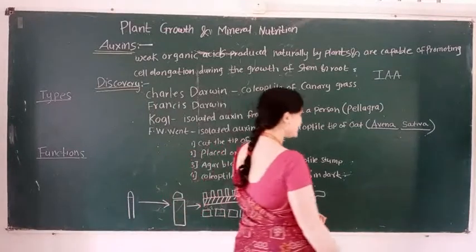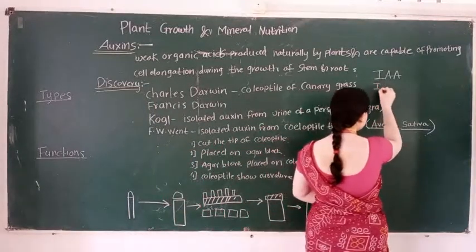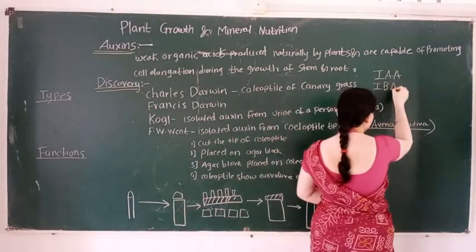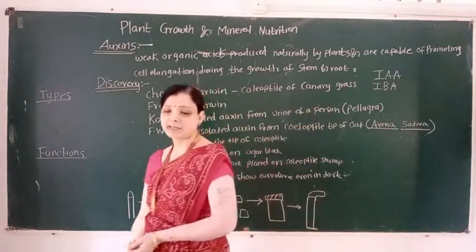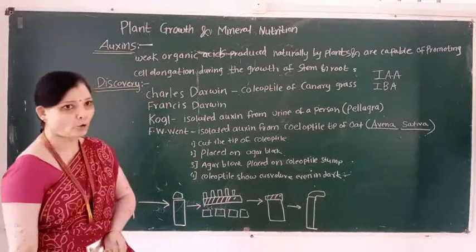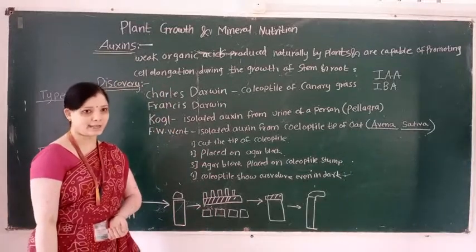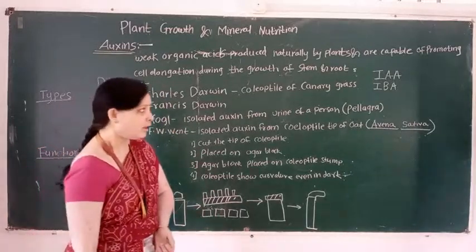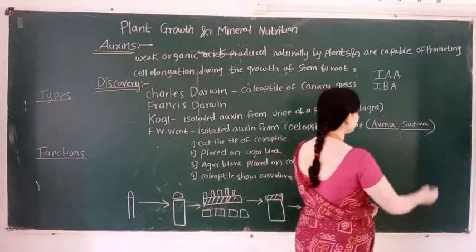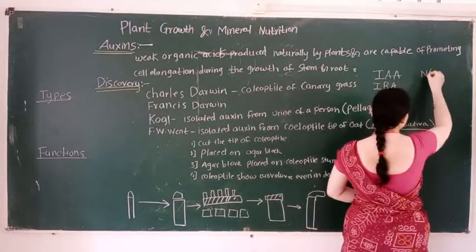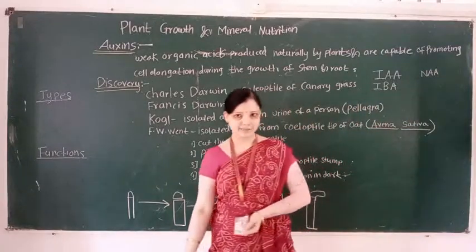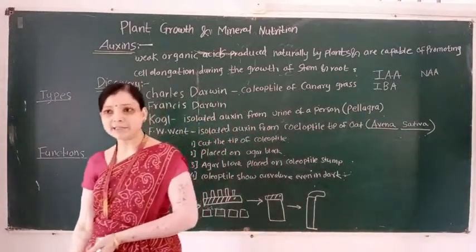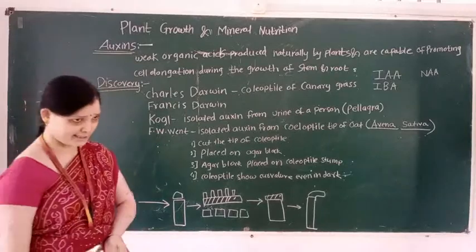Then second example is IBA, that is indole butyric acid. Another example is NAA, that is naphthalene acetic acid.